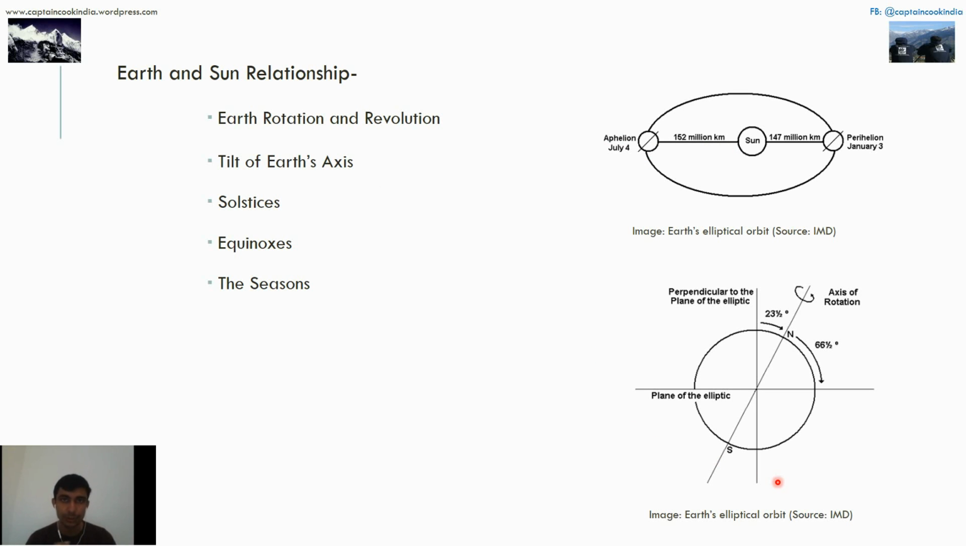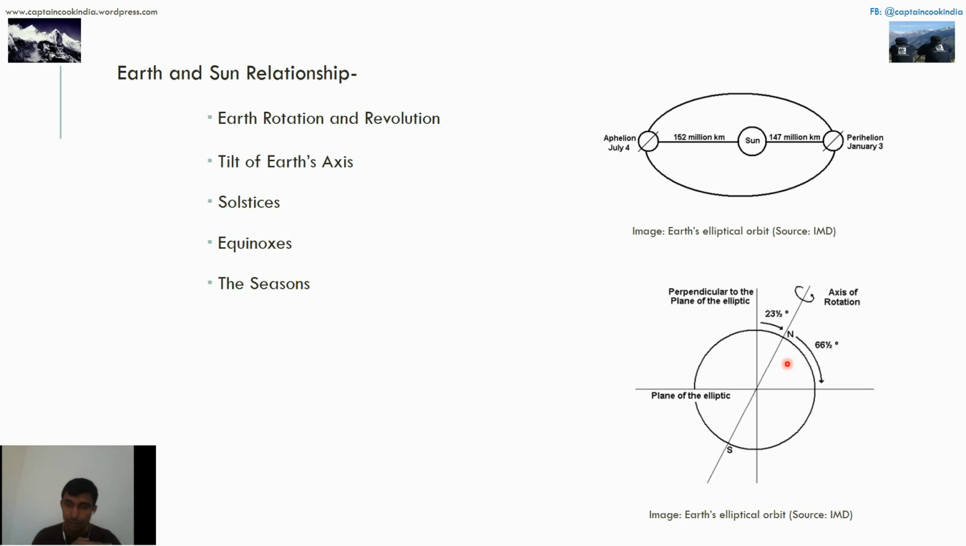the earth is tilted on its axis, that is 23 and a half degrees. And solstice is basically the movement of the earth which gives 23 and a half degree north, or the tropic of Capricorn is perpendicular to the sun, and this is called summer solstice. And when the tropic of Cancer is perpendicular to the sun, it is winter solstice.